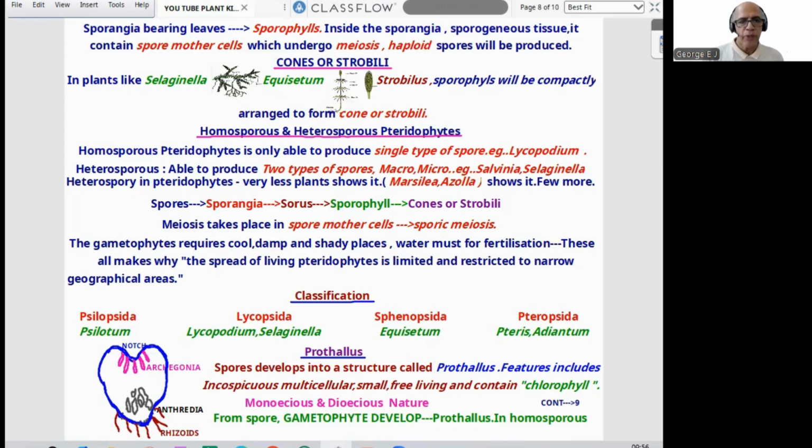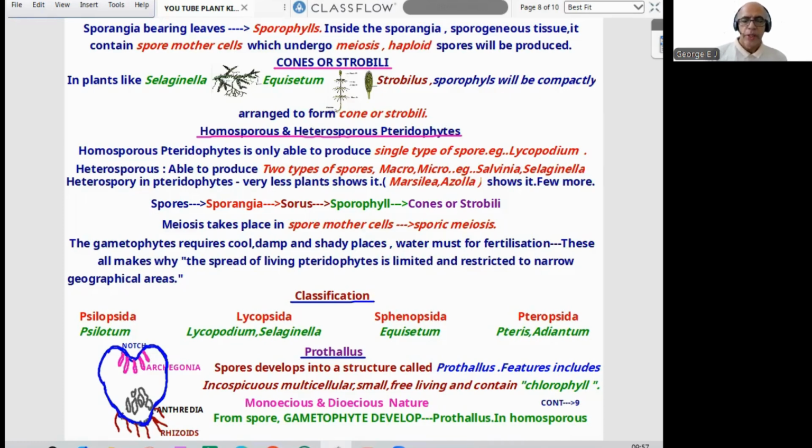Now, when we come to gametophytes, they require cool, damp, and shady places. Water is needed for fertilization. This all is why the spread of living pteridophytes is limited and restricted to narrow geographical areas. Now comes classification. 4 groups: Xylopsida, Lycopsida, Sphenopsida, and Pteropsida. Examples: Xylotum; Lycopsida, Lycopodium and Selaginella; Sphenopsida, Equisetum, horsetail; and Pteropsida, that is Pteris, Adiantum, walking fern.